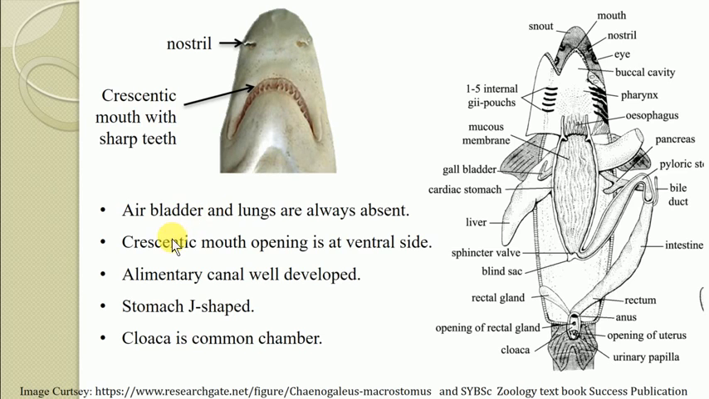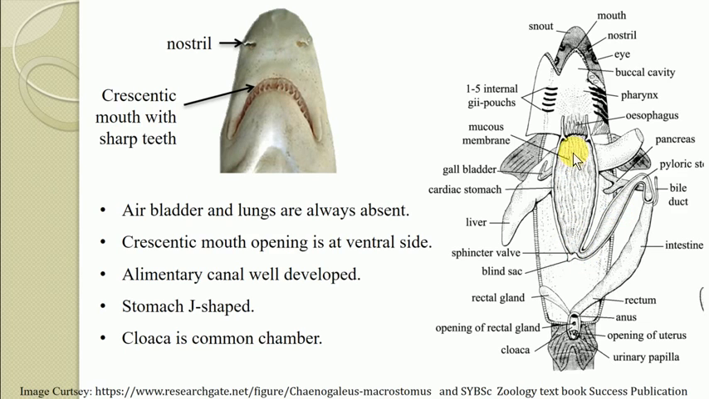Then regarding the alimentary canal, the alimentary canal of this organism is highly developed, a complete one. The characteristic feature of this alimentary canal is that the chondrichthyes usually have a somewhat J-shaped stomach. You can follow the pointer in this diagram. This structure is known as the stomach.